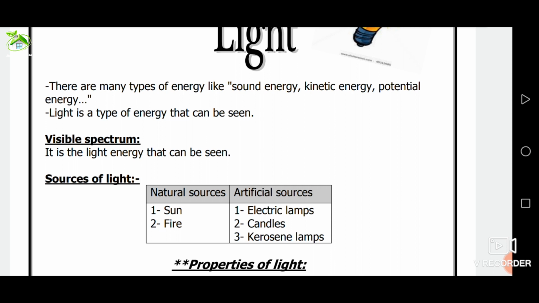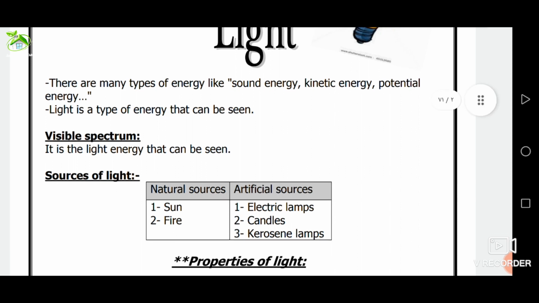No, the moon isn't considered a source of light because the moonlight is the reflection of the sunlight that falls on its surface. We studied in grade 4 the moon is a dark body which reflects sunlight that falls on its surface. Okay, artificial sources such as electric lamps, candles, kerosene lamps, torches.